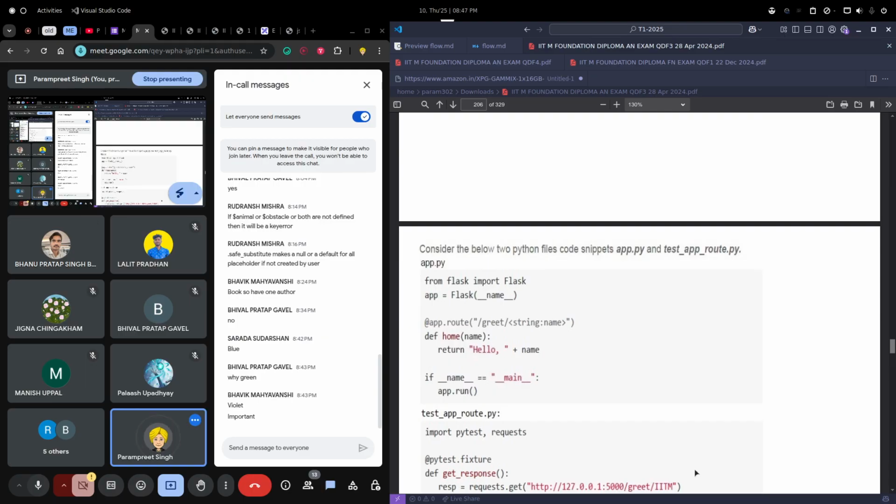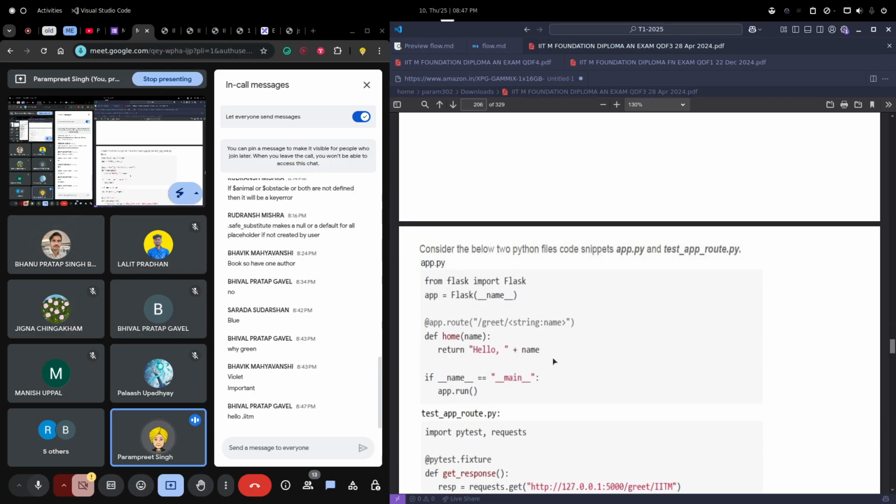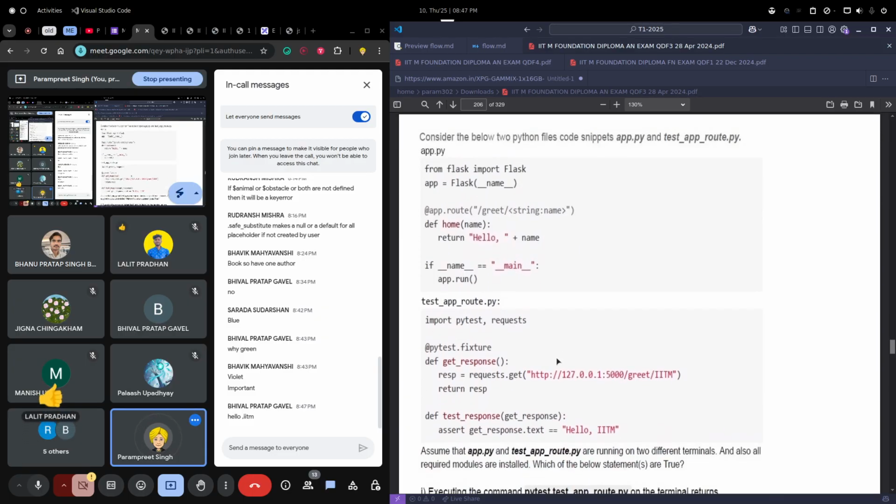If we like hello IITM, hello comma space iitm, right? Is this clear to you all? Yes, hello iitm. And now it is just testing assert get response dot text. That means the response should be this. If the response we get is this, that will show test cases passed. If not, then it will show test cases failed.